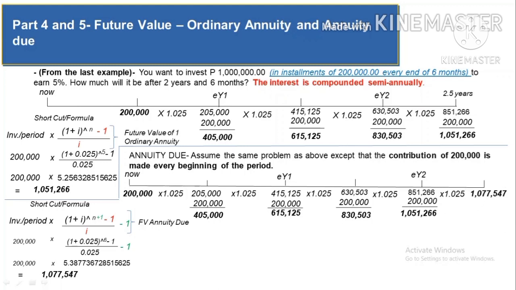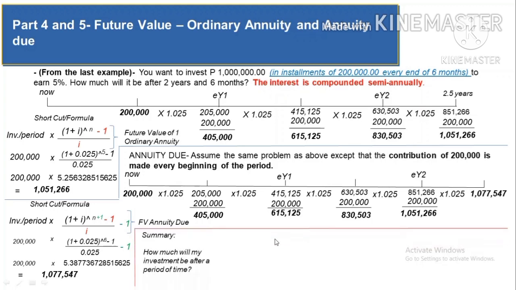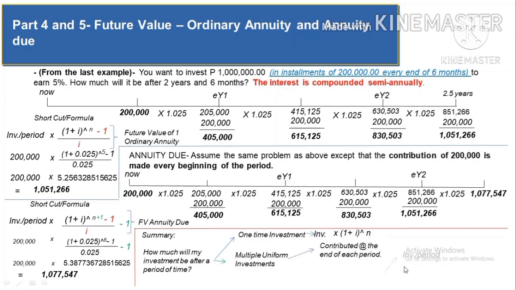So that's it for future value of 1, ordinary annuity, and annuity due. Let's have a little summary. If the question is how much will be my investment after a period of time, then if that is only one-time investment, you use investment times 1 plus i raised to the power of positive n, or what we call the future value of 1. But if your investments are multiple uniform investments and it is contributed at the end of each year or each period, then you're going to use investment per period times 1 plus i raised to the power of n.